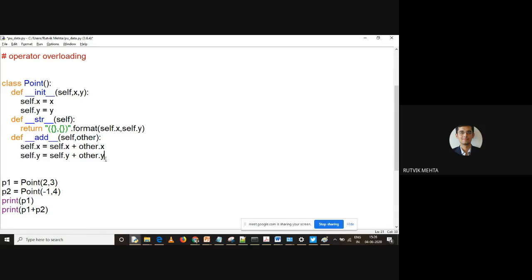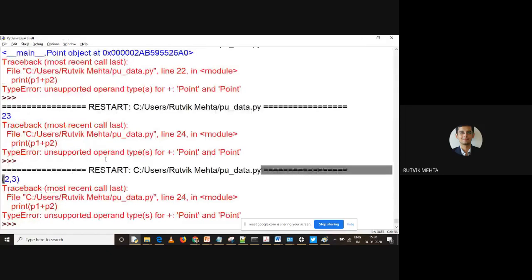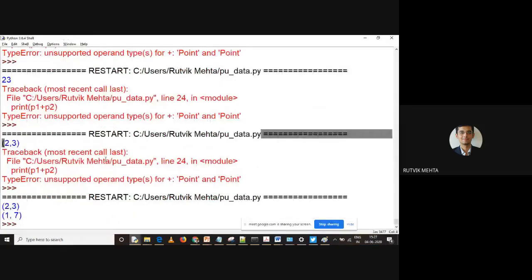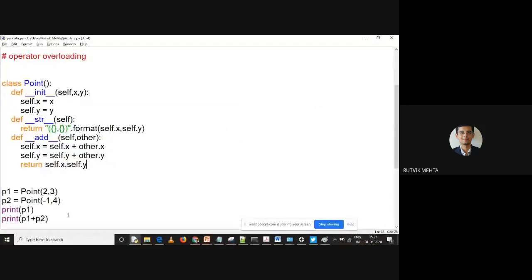Now let me just return this to understand this. What I am returning? Return self dot x, comma self dot y. I'm returning it, right? Understand this. Okay. F9, F5, and can you see that it is giving me 1 and 7? Yes. So we are able to add objects of a user-defined class. What is that user-defined class? Point class. Okay.